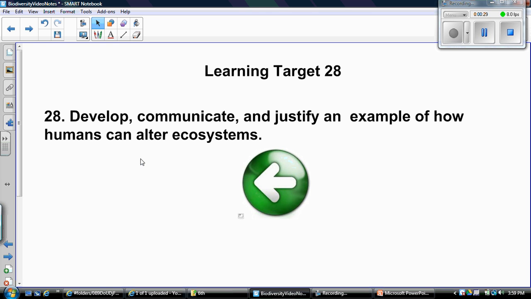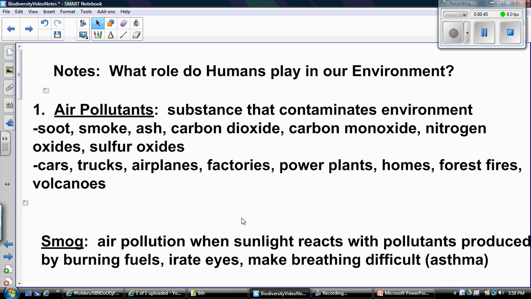So the last video on target 27 displayed some ways that humans can alter ecosystems and decrease biodiversity. And then that PowerPoint that you watched as well gave a lot of ideas on how humans can decrease biodiversity. So now let's talk about some more. Air pollutants are substances that contaminate the environment.